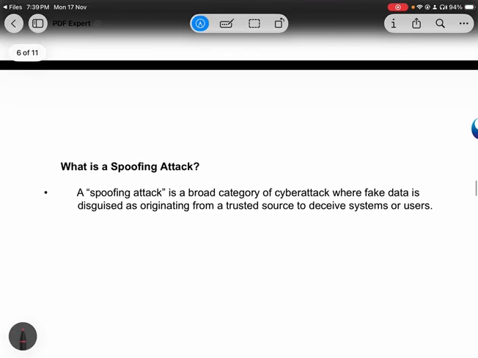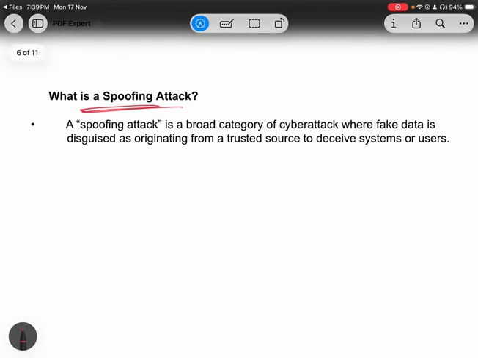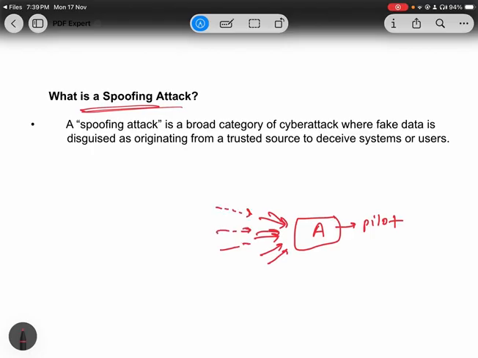First of all, let's discuss what is spoofing. I will explain. For example, this is person A, and this is a pilot. Now this pilot is receiving the genuine signals. But when the spoofing attack occurs, various manipulated signals will come, and over a period of time these signals will overcome the genuine signals. So this pilot will think, okay, these are the genuine signals, so I will follow this direction.